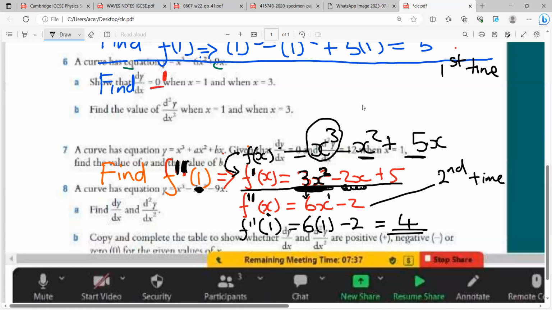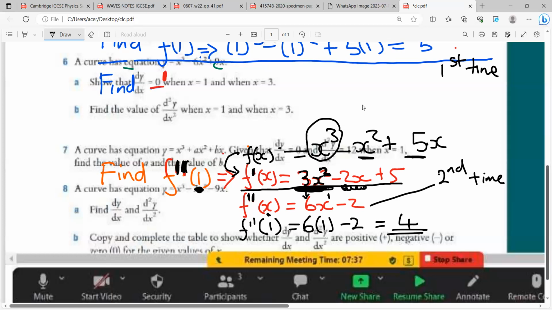So you're differentiating twice. I urge you to watch the other differentiation video, and then maybe you can contact me after the lesson, because we don't have much time. I just need to introduce a concept in 5 minutes and I will be done. So what we're doing is differentiating a function twice.